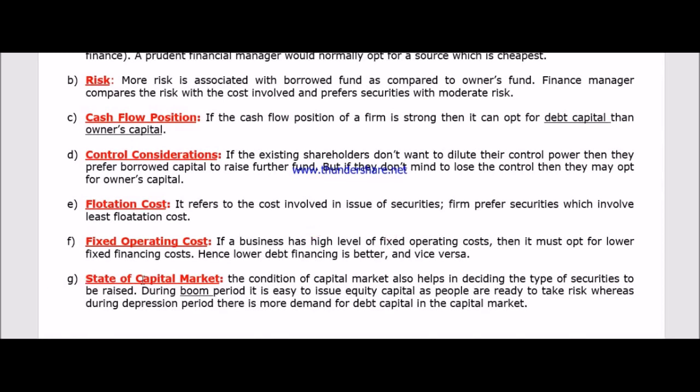Next point, we have state of capital market. In general, you have to know the economy of a country passes through different phases which have different names, like boom phase, depression phase, and so on. The main feature of the boom phase is that the economy is in a very good condition.